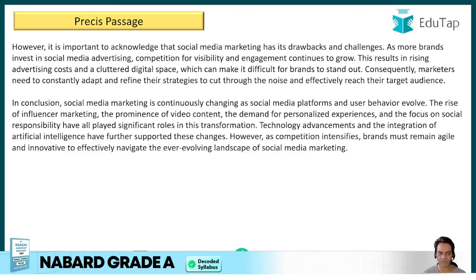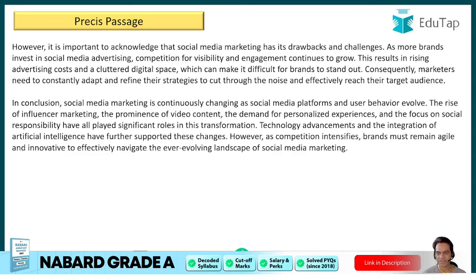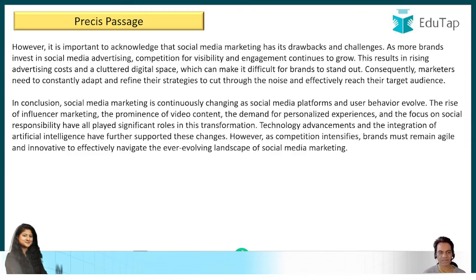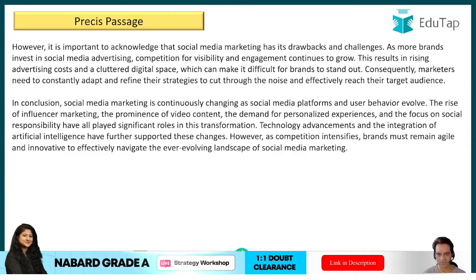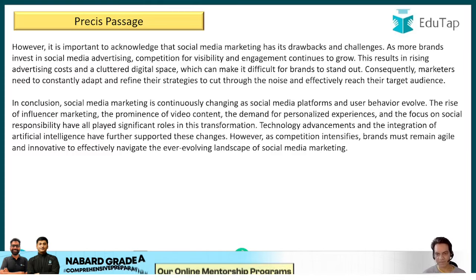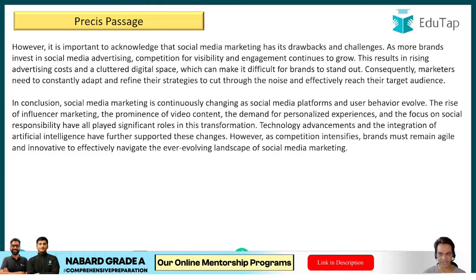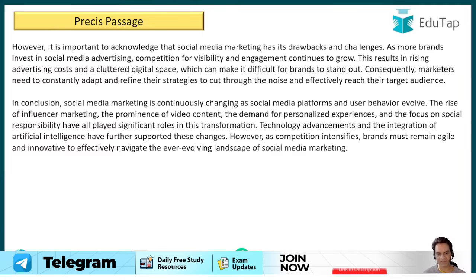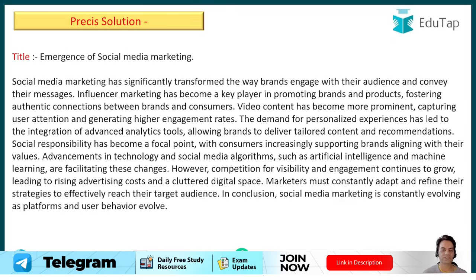The rise of influencer marketing, the prominence of video content, the demand for personalized experiences, and the focus on social responsibility have played significant roles in this transition. Technology advancements and the integration of artificial intelligence have further supported these changes. However, as competition intensifies, brands must remain agile and innovative to effectively navigate the ever evolving landscape of social media marketing. Now, what could be a sample solution for this?